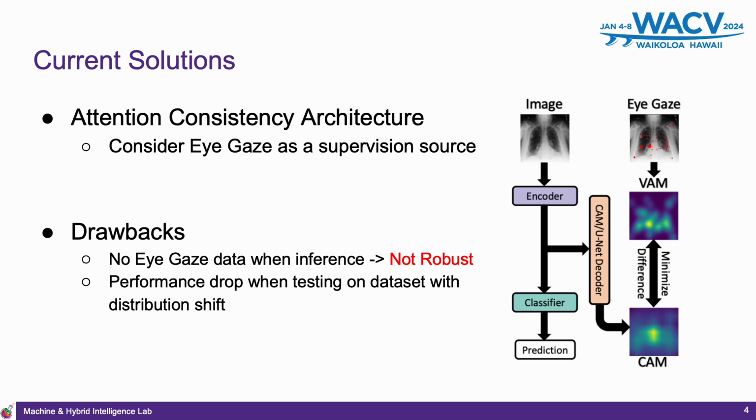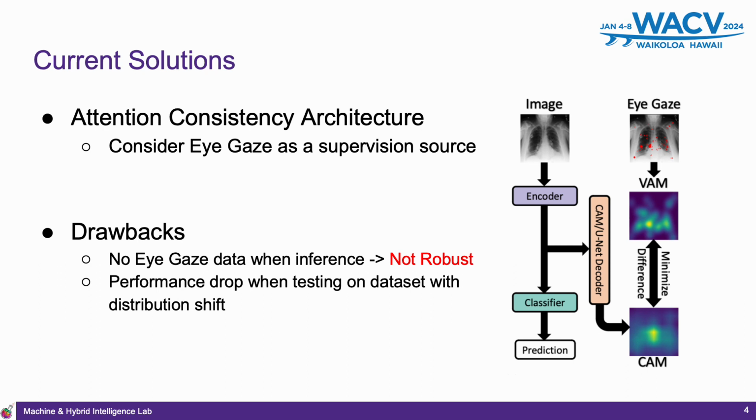There are two main kinds of current solutions that incorporate the eye gaze in disease classification. The first one is called attention consistency architecture. It considers eye gaze as a supervision source and minimizes the difference between the model attention and human attention generated by eye gaze. Here in the figure, VAM is the visual attention map, which is obtained from the eye gaze map.